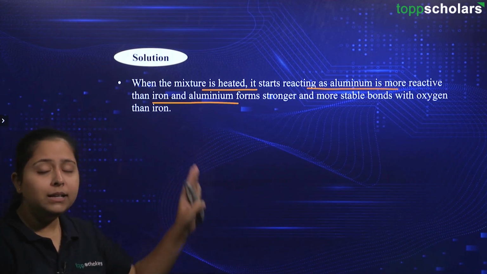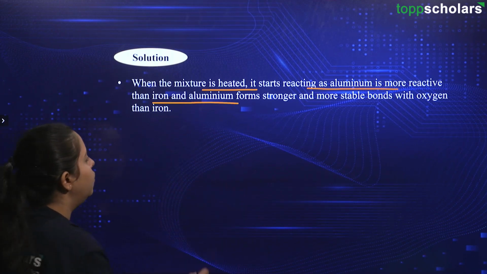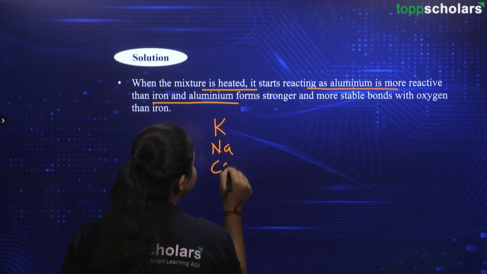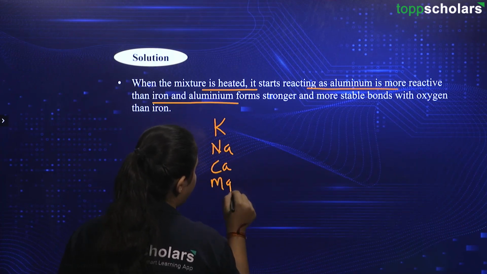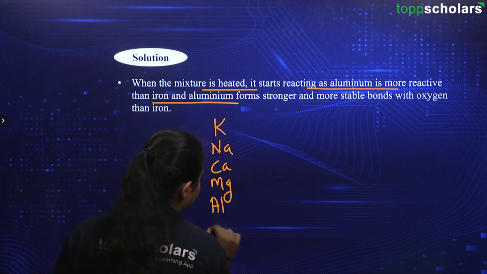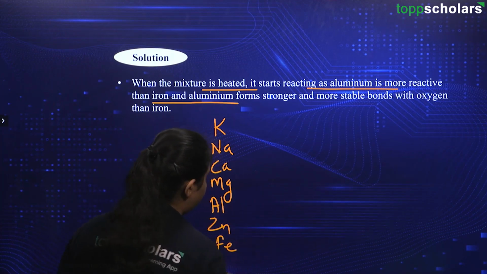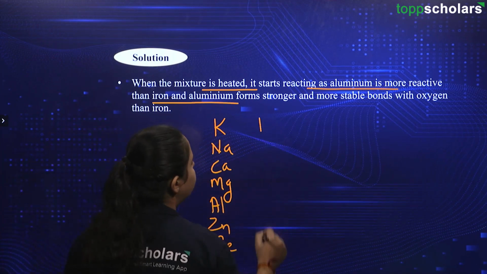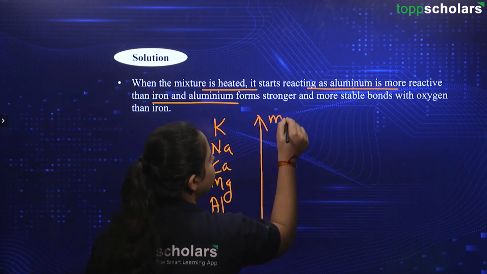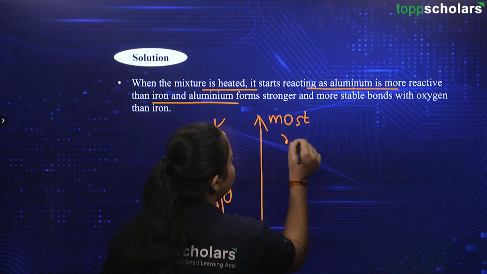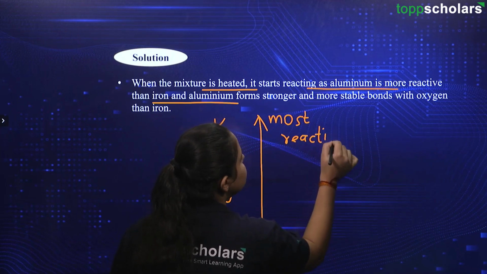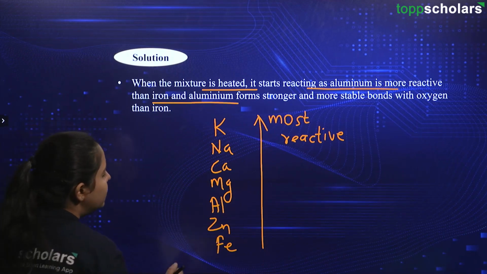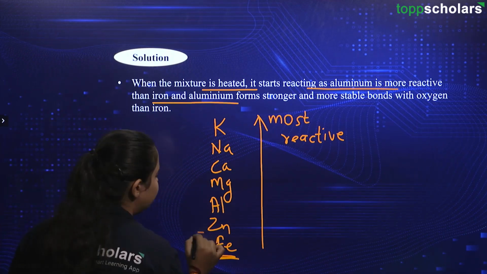Now, if you remember the reactivity series, we have K, then we have Na, then Ca, then Mg, Al, Zn, and then we have Fe. Okay. So, you will see that in this reactivity series, at the top you have the most reactive metals, and towards the bottom as you go downward the reactivity is decreasing. So, this Fe is less reactive than Zn.